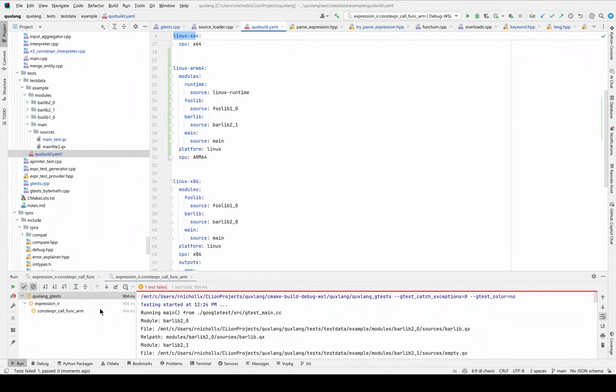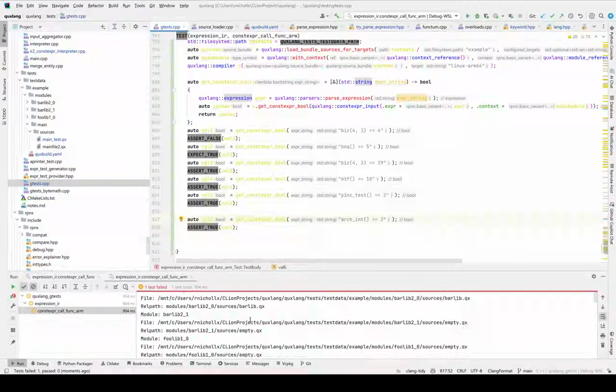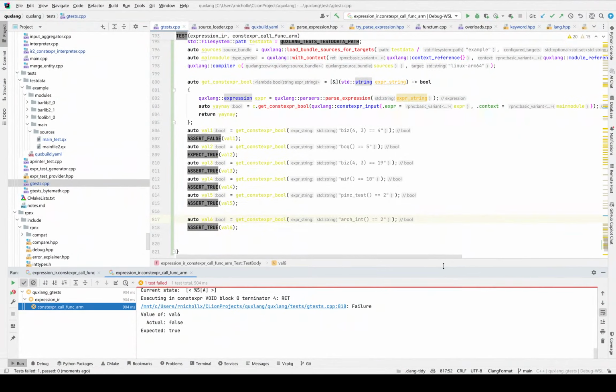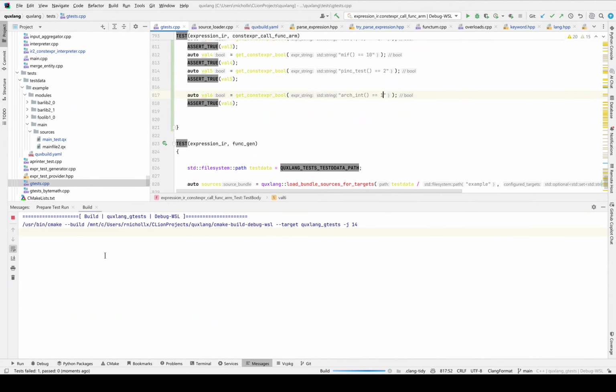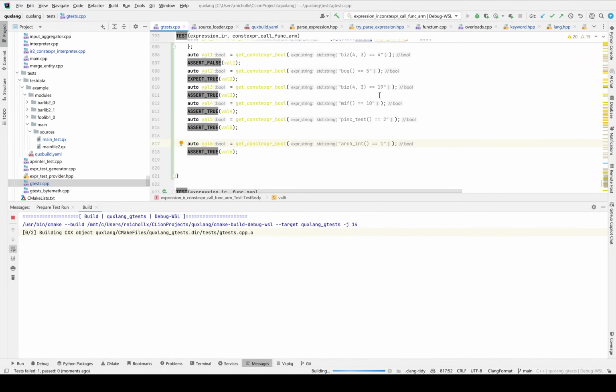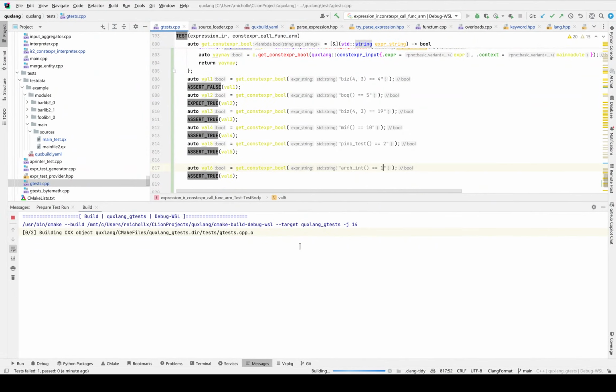But now we have these test constants. So we can see that this test failed, and we can see that this is expecting this to be false, or sorry, it's expecting it to be true. So that doesn't work. But if we change it to 1, we should see that it actually now works. So let's run that with the other value being 1. And then that should work if it ever finishes compiling.